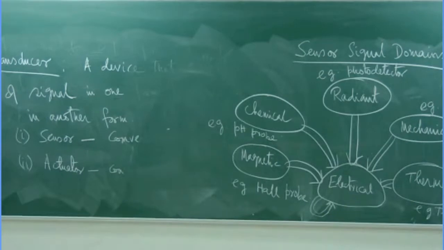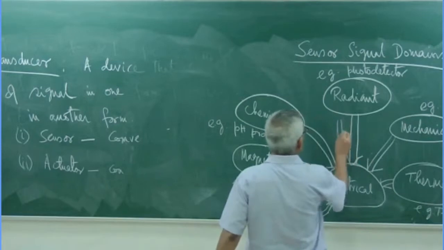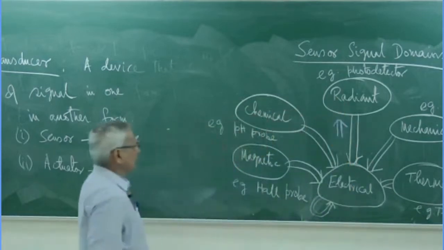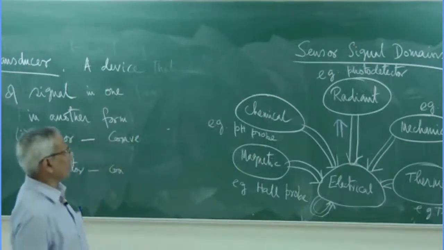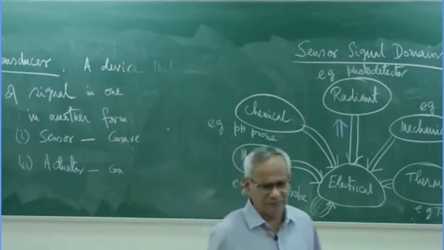Interestingly, if we reverse the arrow, say suppose in the radiant domain, from electrical to radiant, what will it become?